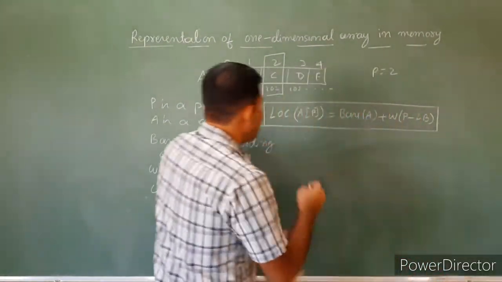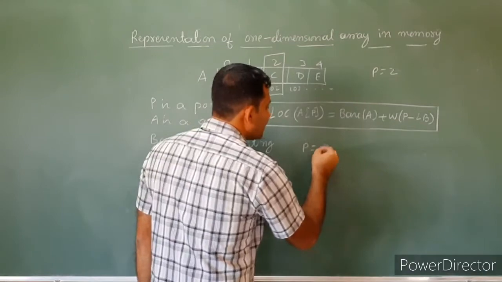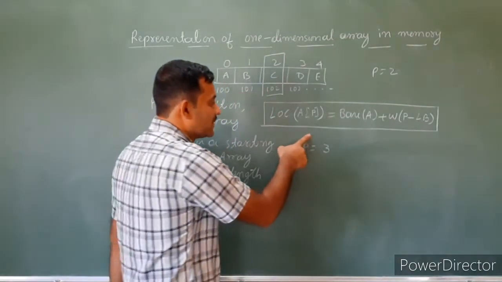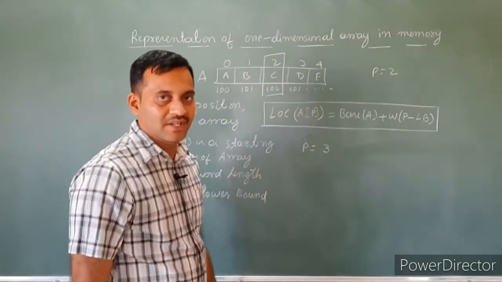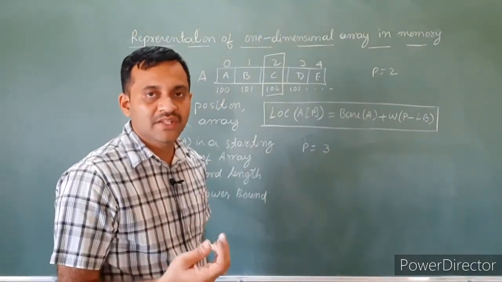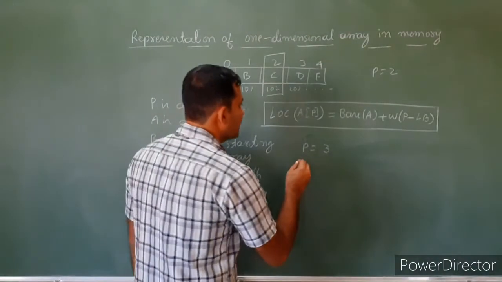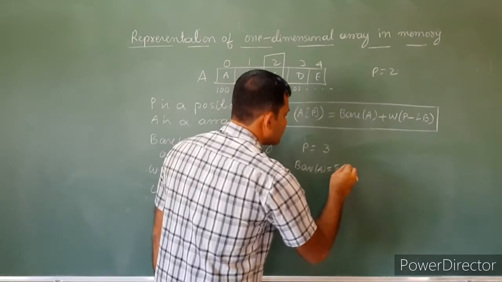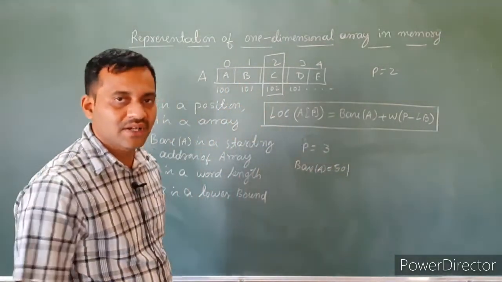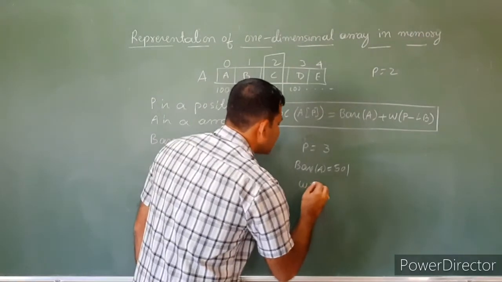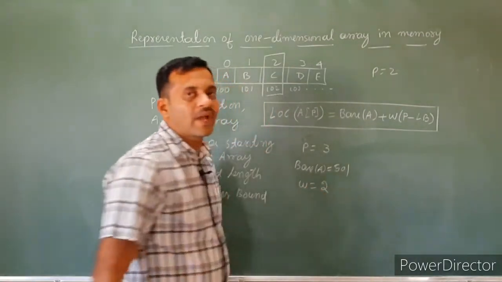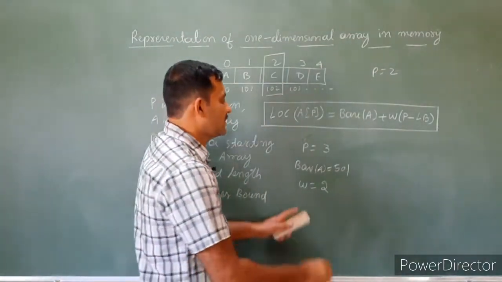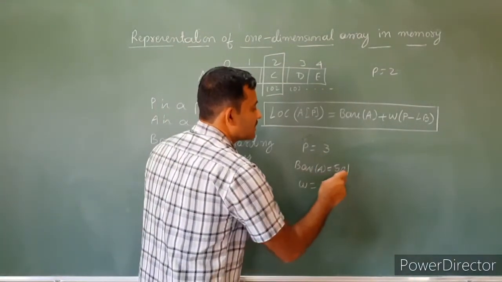We have to find the position of the fourth element. If it is 4, then the P value is 3, because an array follows 0-based indexing. Then the base address is 501. Integer type has a word length of 2 bytes of memory. Then the P value is 3, and the base address is 501.